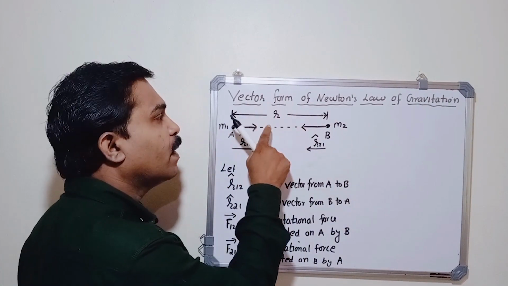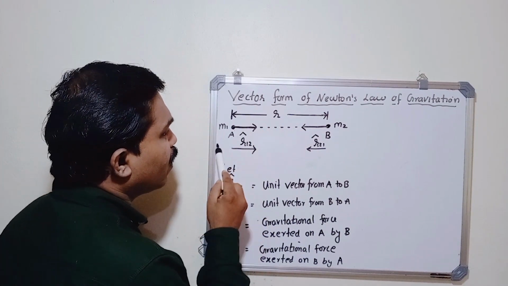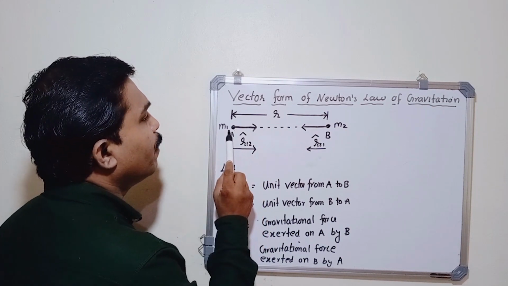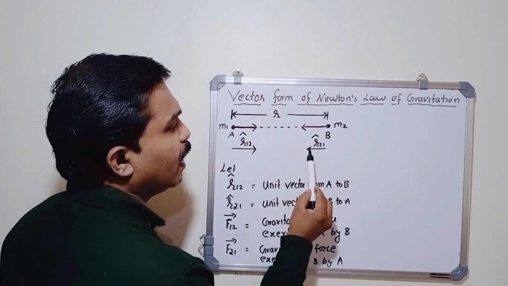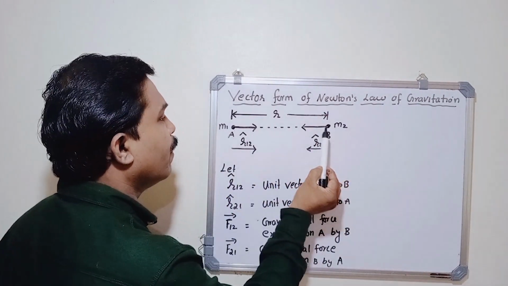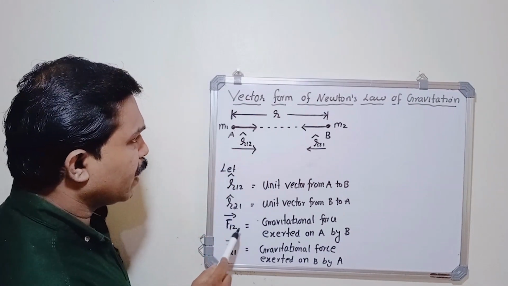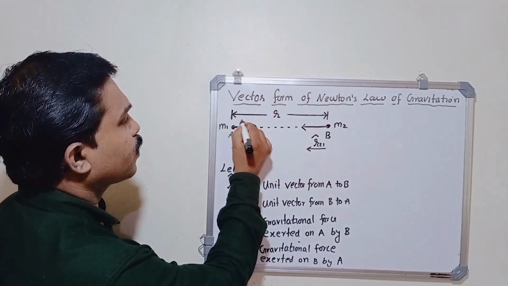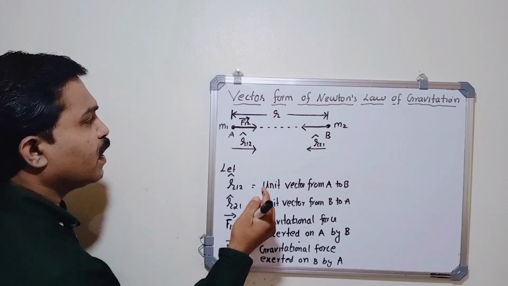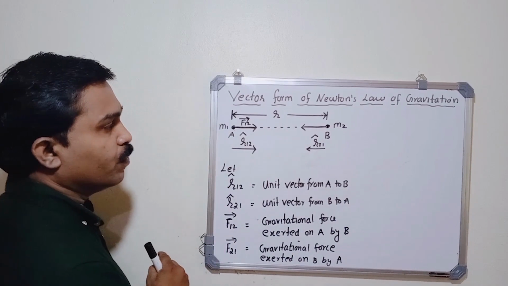They are separated by a distance R. Here R12 cap represents the unit vector from A to B. Similarly, R21 cap represents the unit vector from B to A. And here F12 represents the gravitational force exerted on M1 by M2.